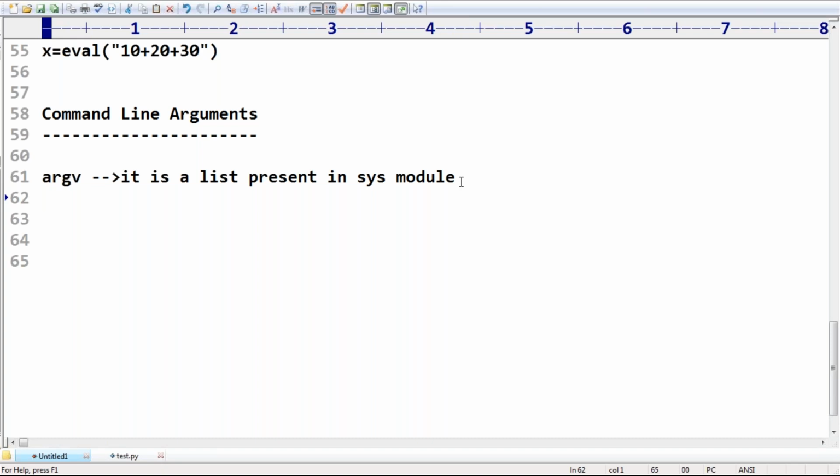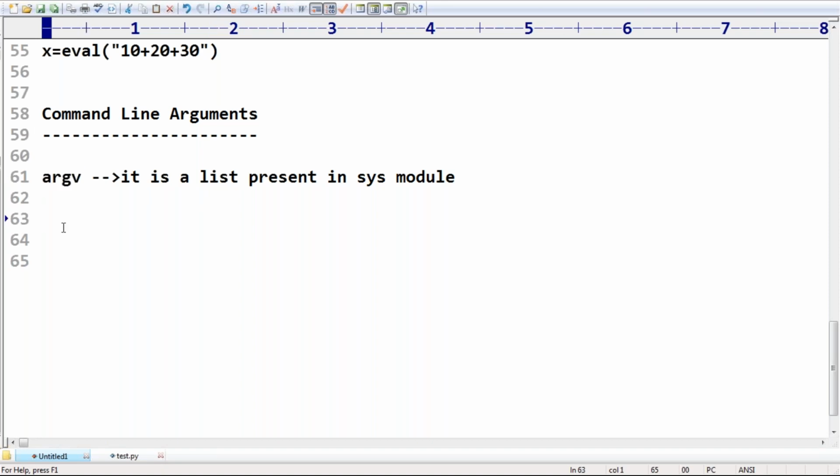Respond, man. What is the variable name I have to use? argv. This variable is present inside which module? The sys module, right? Now my question is, take very special care: is it a list or not? Yes, this itself is nothing but a list. Whatever arguments we pass at the time of execution, a list will be created with these arguments. To access that list, the argv variable will be there by default.